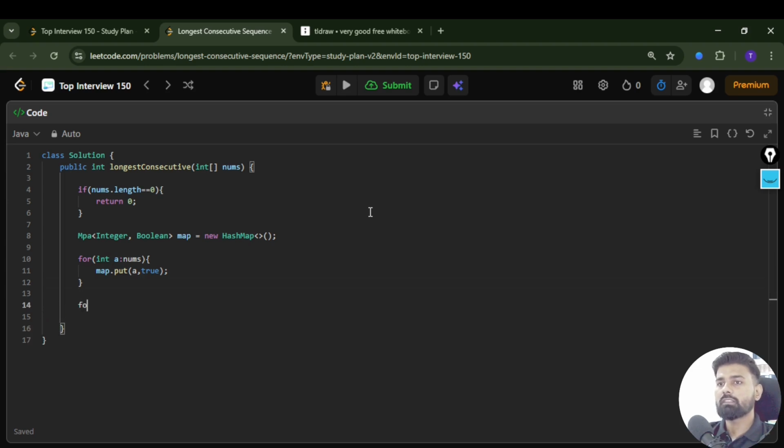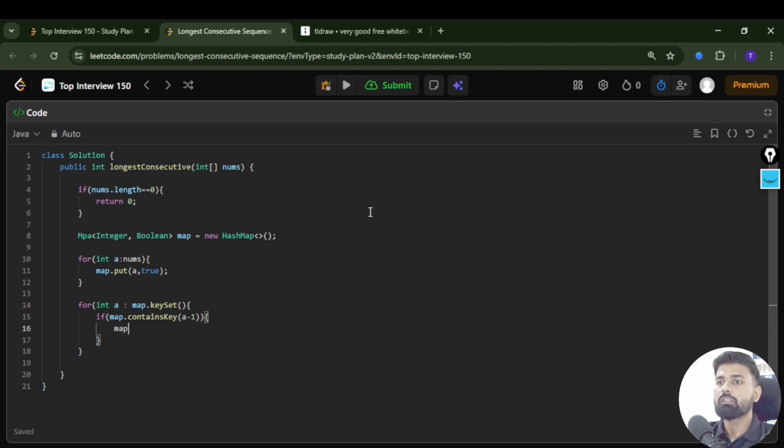Now in the very next step, you just have to find the valid starting point. In order to figure it out, instead of iterating over all the nums array, we are going to iterate over the unique elements. For that we will be using map.keySet. In the very next step, you have to check whether this map contains the element. For example, we were checking 100, right? So 100 minus 1, so it means a minus 1.